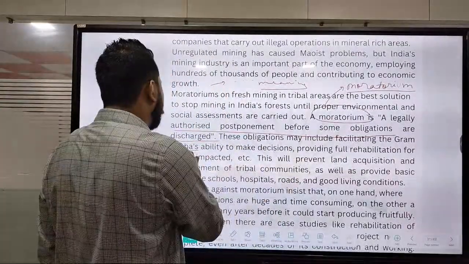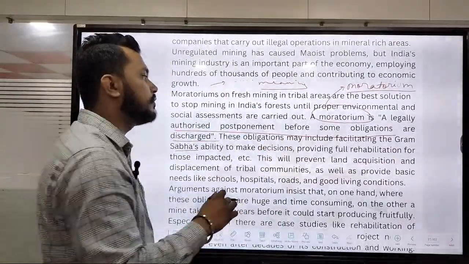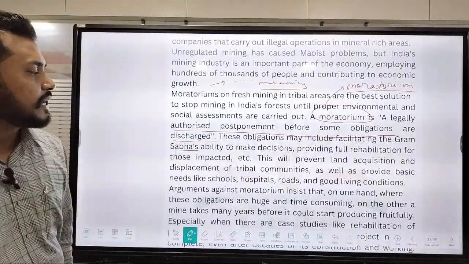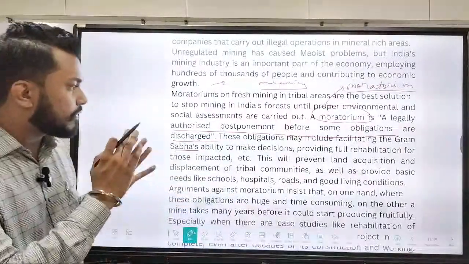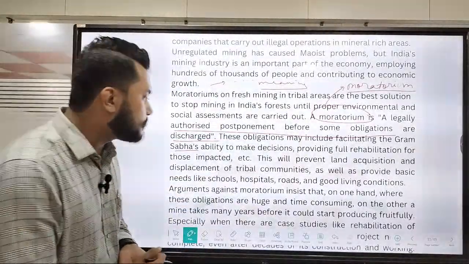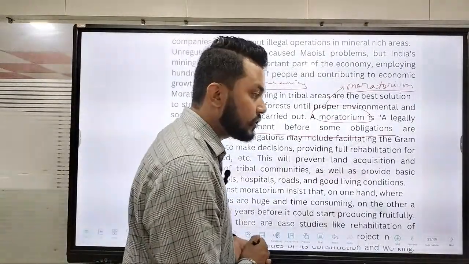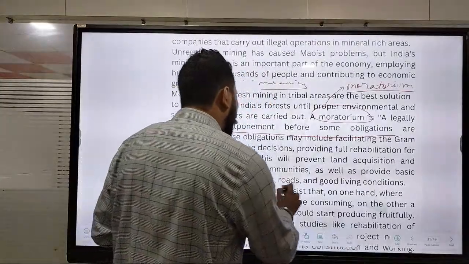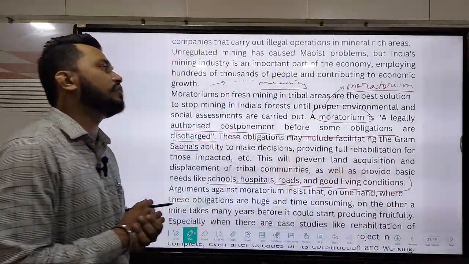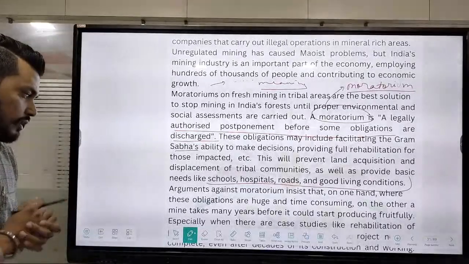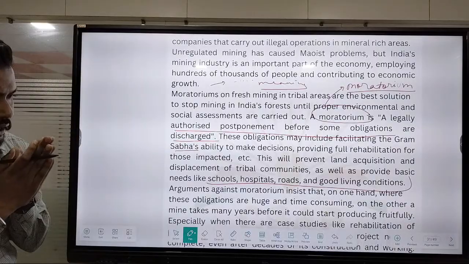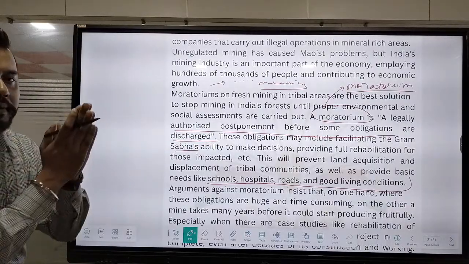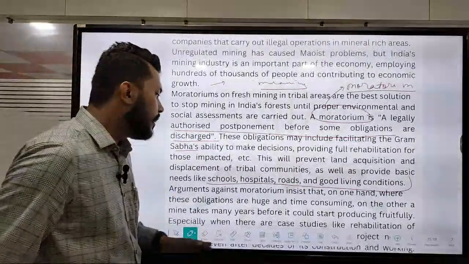Then we can see that these obligations may include facilitating the Gram Sabha's ability to make decisions, providing full rehabilitation for those impacted, etc. And this will prevent land acquisition and displacement of tribal communities as well as provide basic needs like schools, hospitals, roads, and good living conditions. So this becomes a very important factor once you are associating it with your essay, and we should be able to present it well independently.